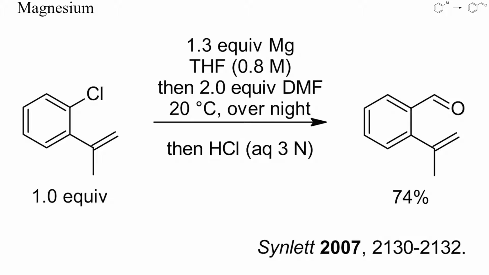Grignard reagents can be prepared from aryl chlorides or bromides, either by treatment with metallic magnesium or with isopropyl magnesium chloride. If the reaction with metallic magnesium does not start, addition of a small amount of diisobutyl aluminum hydride often helps. In this example, a substituted aryl magnesium chloride was treated with 2 equivalents of DMF at room temperature, and a good yield of the target benzaldehyde was obtained.